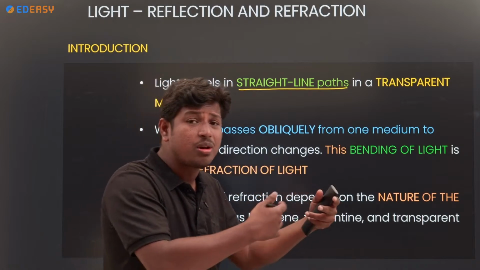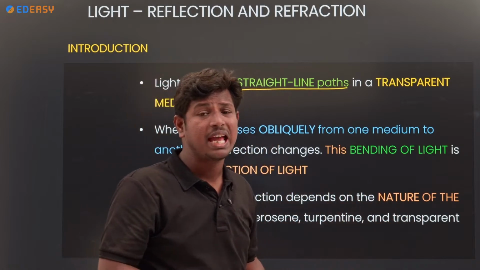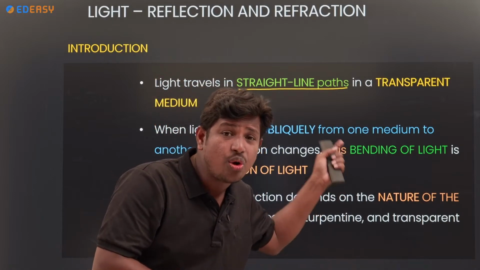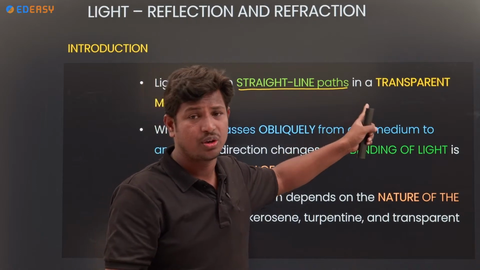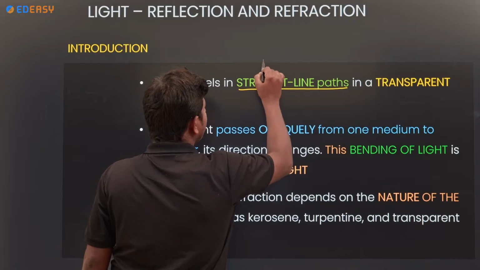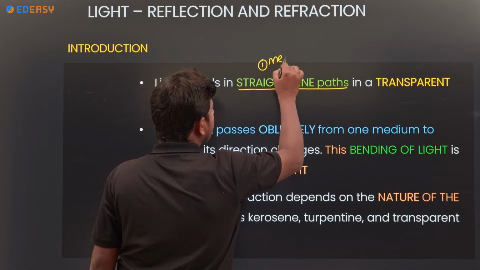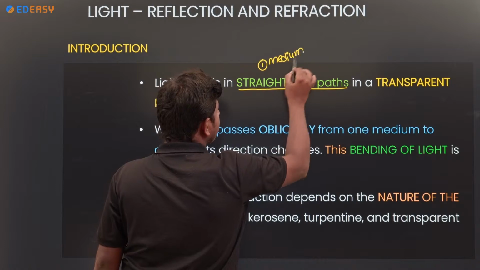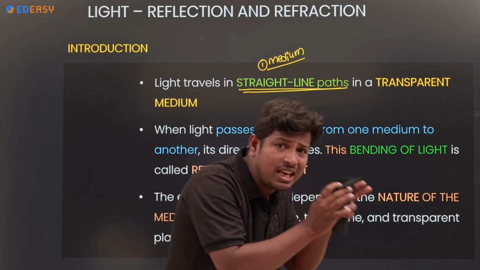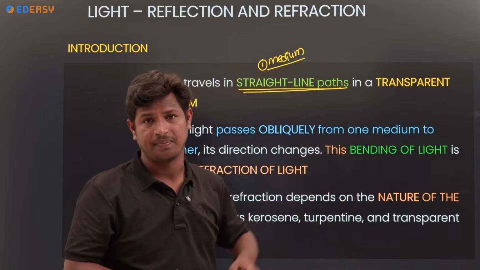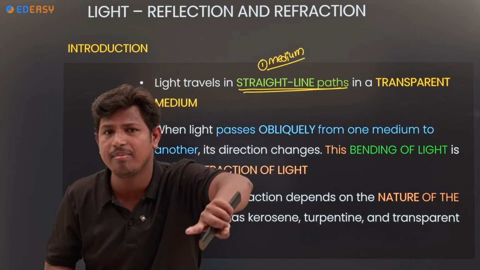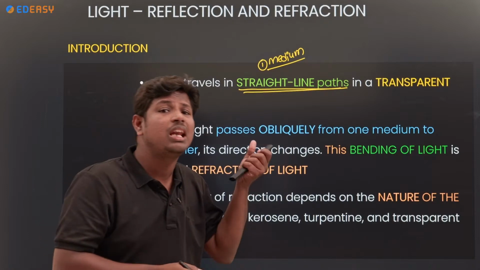If I want to go from one place to another, a transport is required, but for light there is no need of any medium. If light travels in only one medium, how will it be? A straight path. If light travels only in air, it is a straight path. Only in water, it is a straight path. If you take any one medium, the light travels in a straight path.